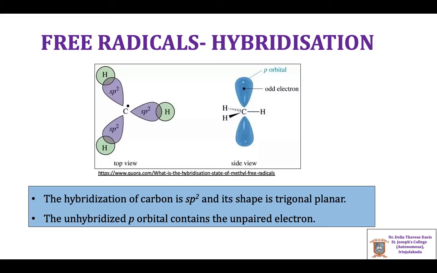Hybridization in free radicals. The carbon bearing the unpaired electron in a simple alkyl free radical is sp2 hybridized. The three sp2 hybridized orbitals form sigma bonds with other atoms or groups, and they are arranged in a trigonal planar fashion. The unhybridized p orbital contains the unpaired electron and lies perpendicular to the plane of the sigma bonds formed by the sp2 hybridized orbitals.